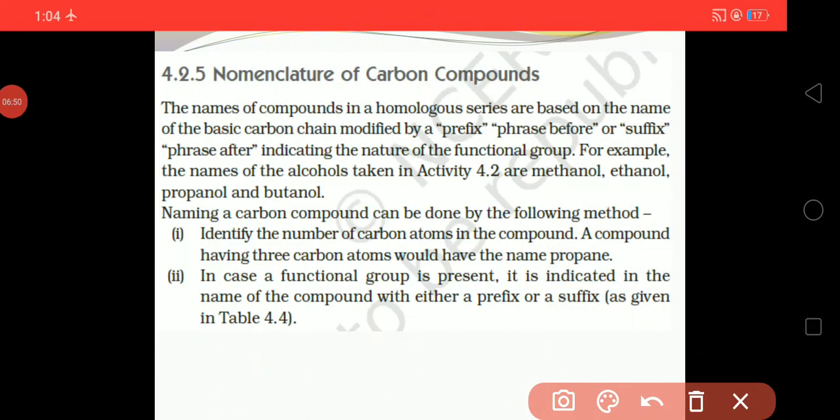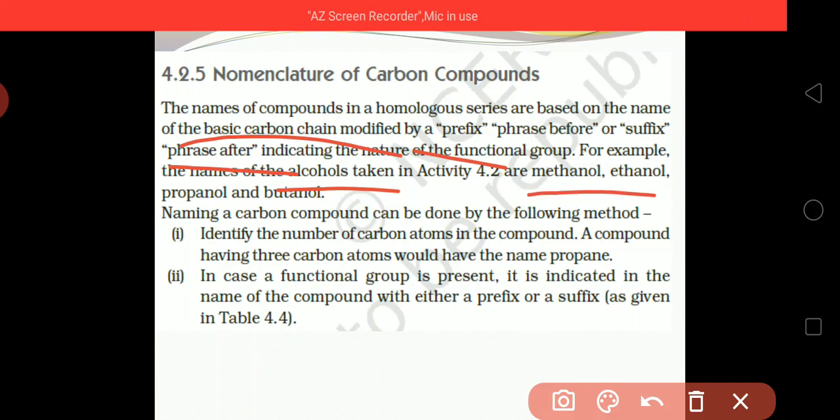The name of a compound in a homologous series is based on the name of a basic carbon chain modified by the prefix before or the suffix after, indicating the nature of a functional group. For example, the names of alcohols taken in Activity 4.2 are methanol, ethanol, propanol and butanol. Depending on their functional group, they are given their name.